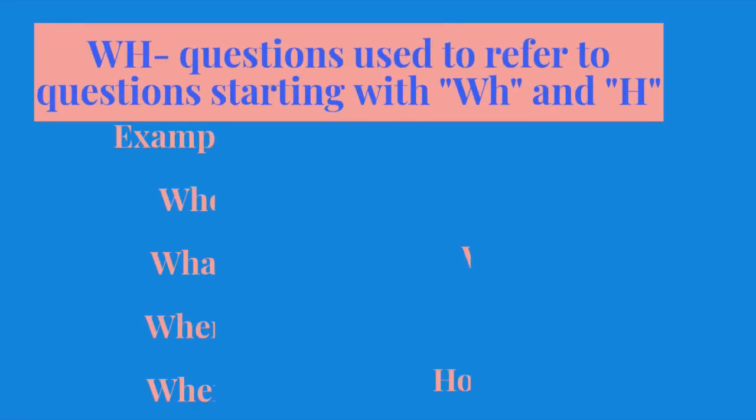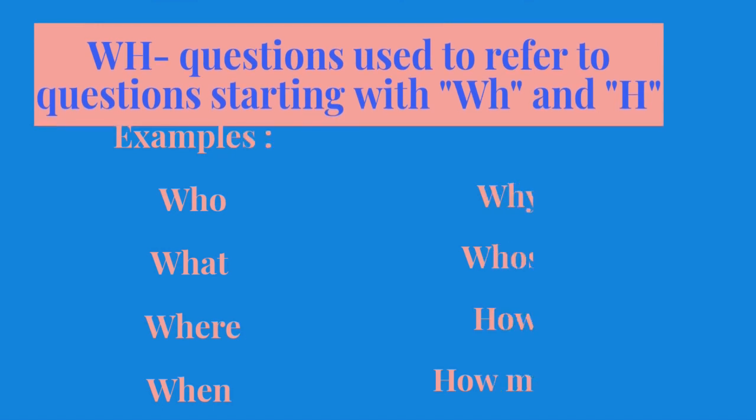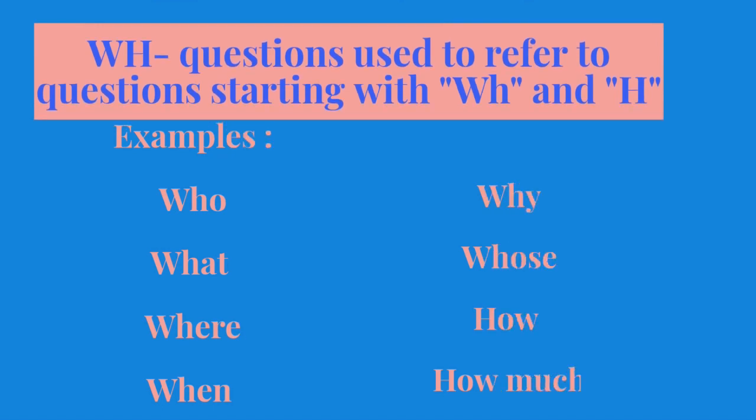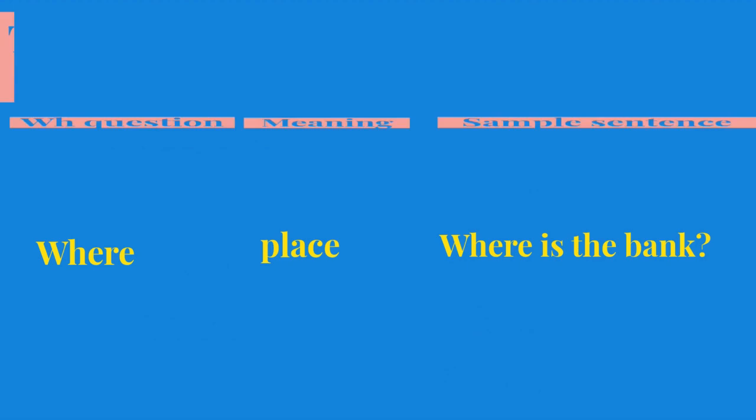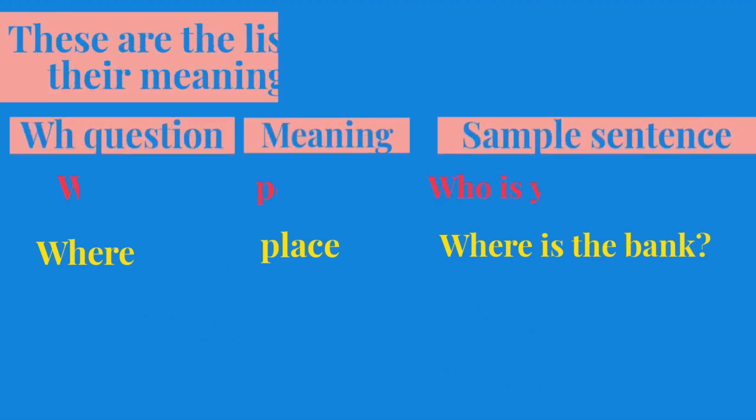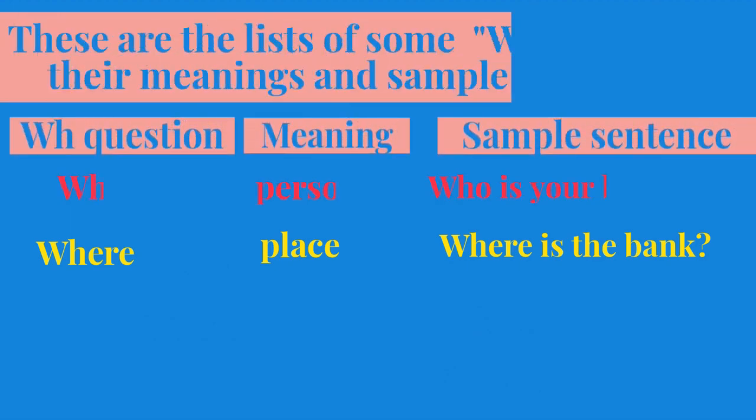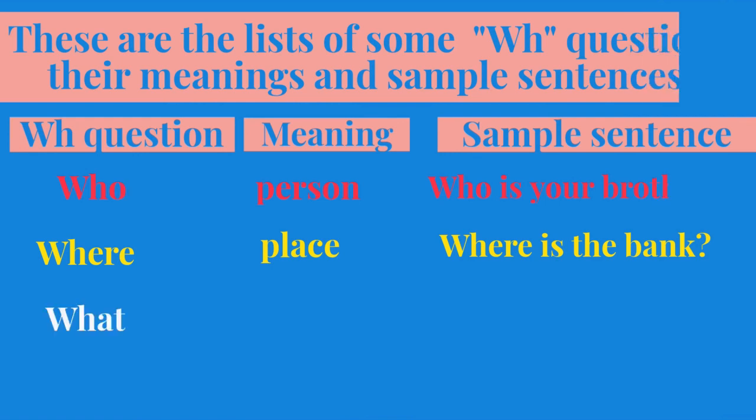Examples: who, what, where, when, why, whose, how, and how much. These are a list of some WH questions, their meanings, and sample sentences.